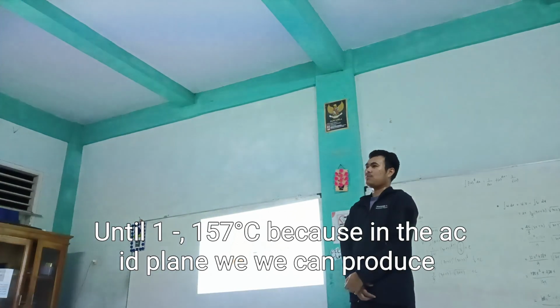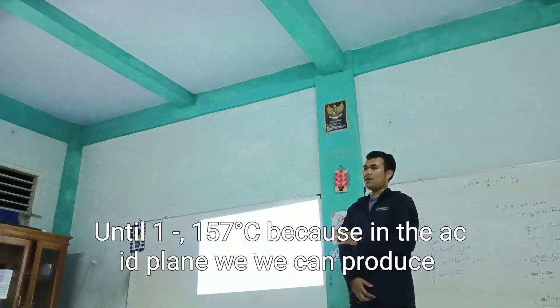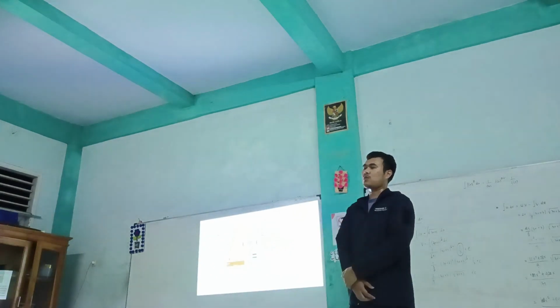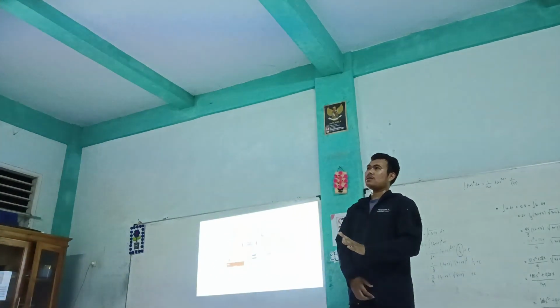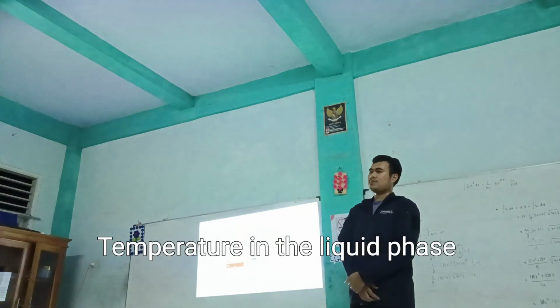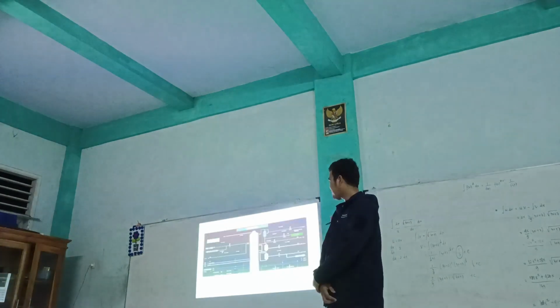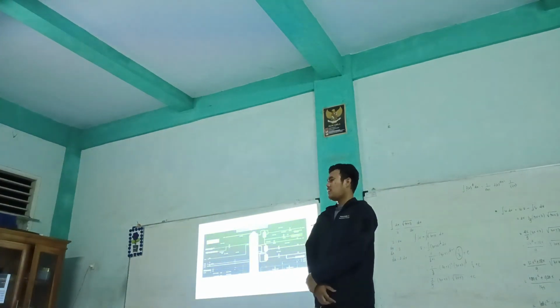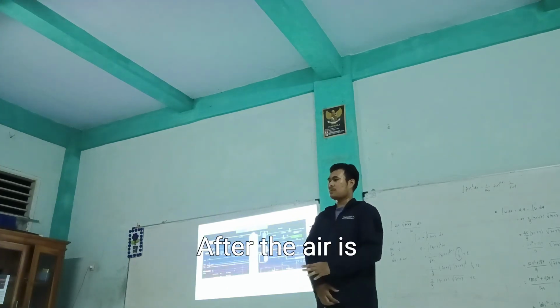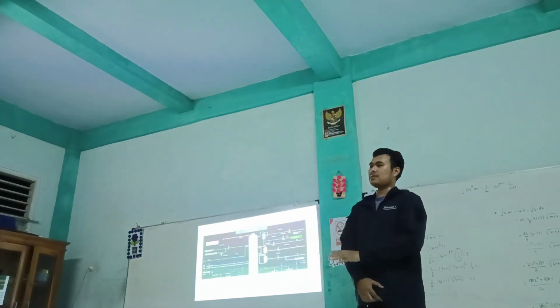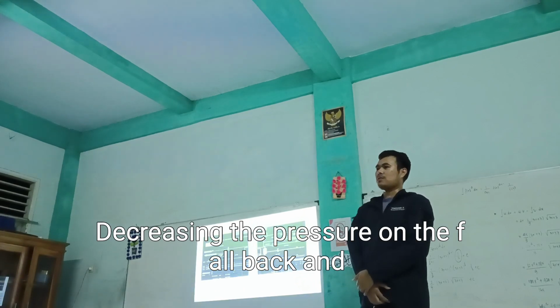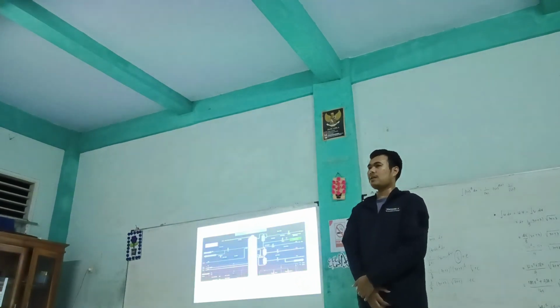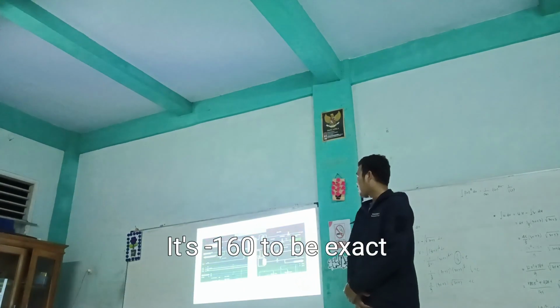Because in the ASU plant we can produce nitrogen at cold temperature in the liquid phase. So nice. After the air is decreased in pressure until 4 bar and the temperature is minus 160 to be exact,